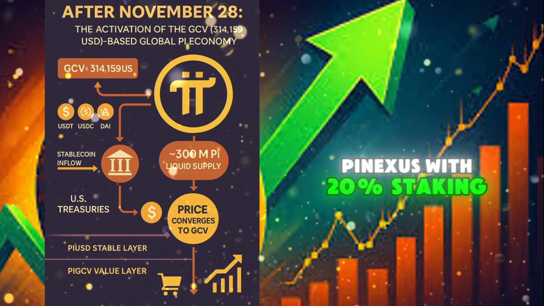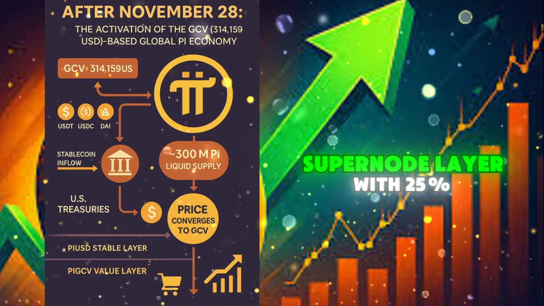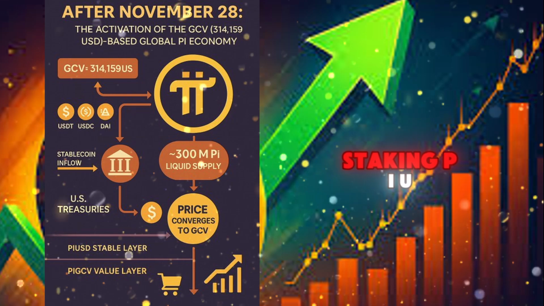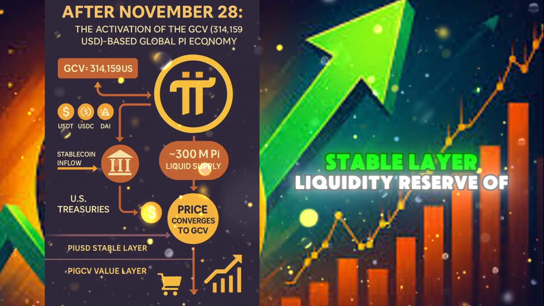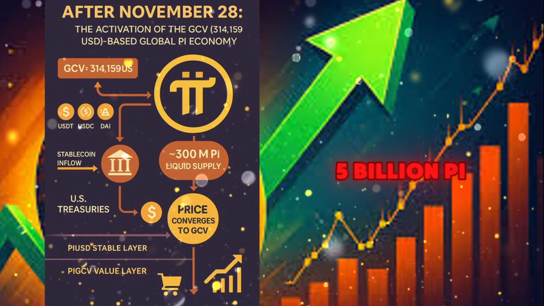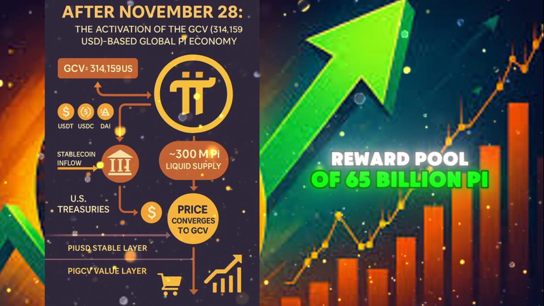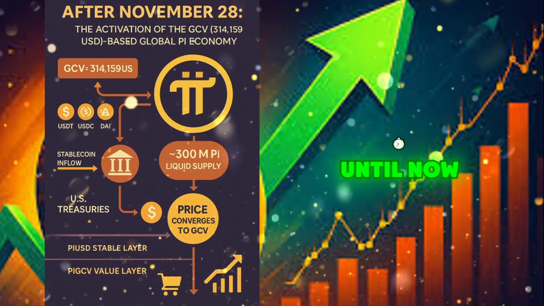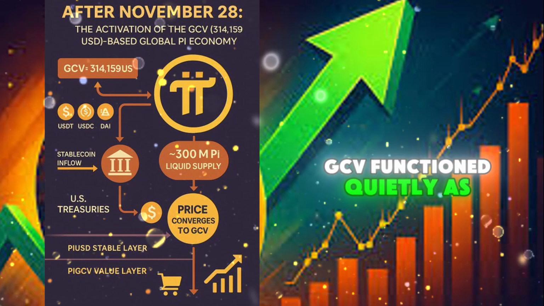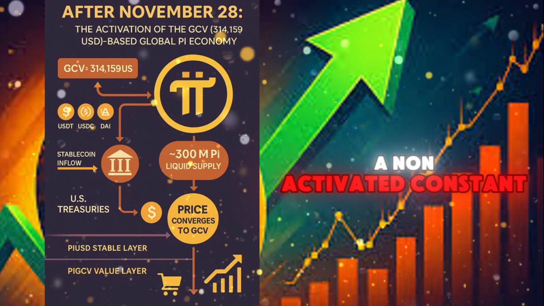Pi Nexus with 20% staking. Supernode layer with 25% staking. PiUSD stable layer. Liquidity reserve of 5 billion Pi. Reward pool of 65 billion Pi. App Studio and DAO layer. Until now, GCV functioned quietly as a non-activated constant.